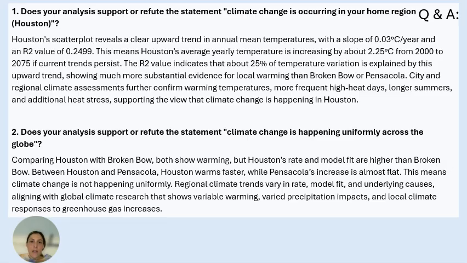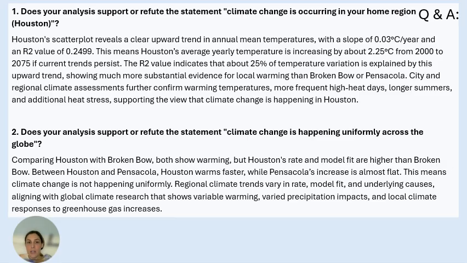Now, some questions. Does your analysis support or refute the statement climate change is occurring in your home region, Houston? Houston's scatter plot reveals a clear upward trend in annual mean temperatures with a slope of 0.03 degrees Celsius per year and an R-squared value of 0.2499. This means Houston's average yearly temperature is increasing by about 2.25 degrees Celsius from 2000 to 2075.